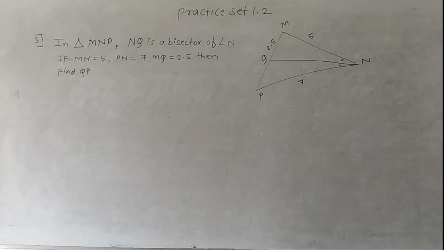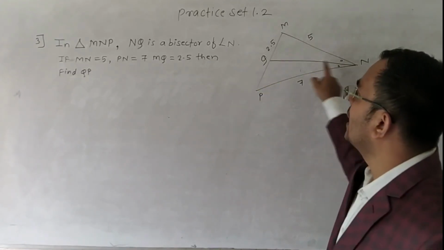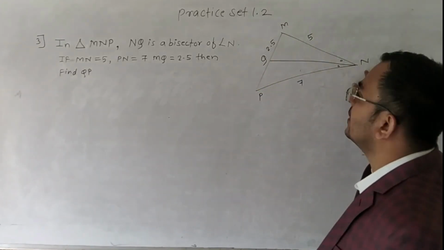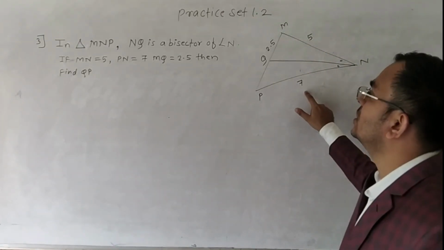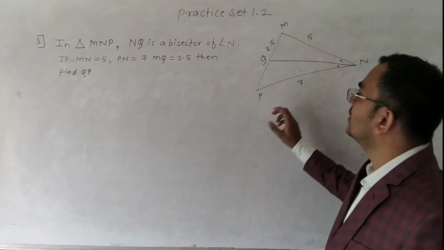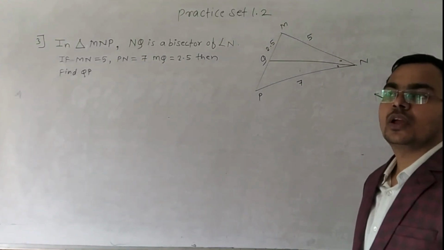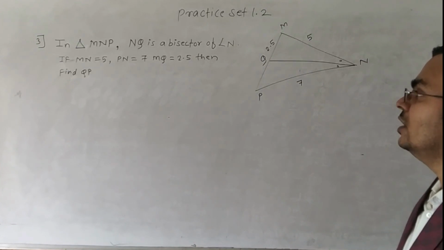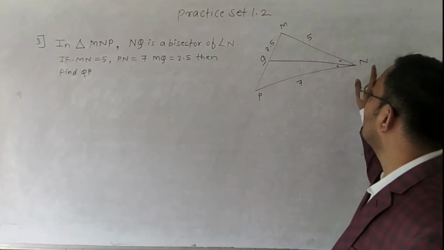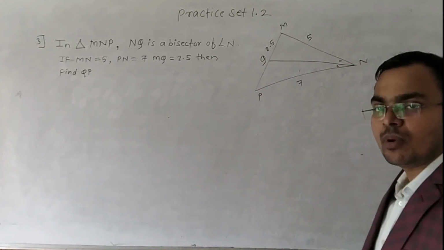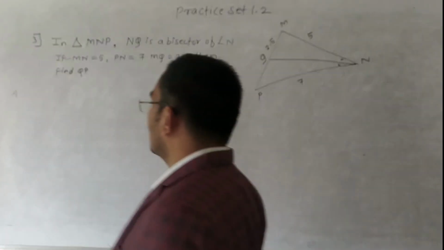Practice set 1.2, third sum. In triangle MNP, NQ is the bisector of angle N. MN is 5 units, PN is 7 units, QM is 2.5 units. Find QP. To find the value of QP, we need to use the angle bisector property, because NQ is the bisector of angle N. Using this property we can solve this sum.